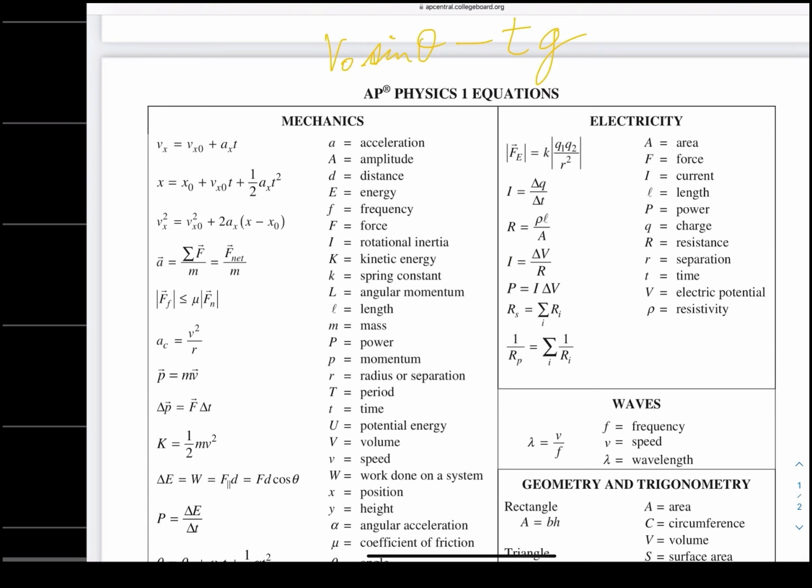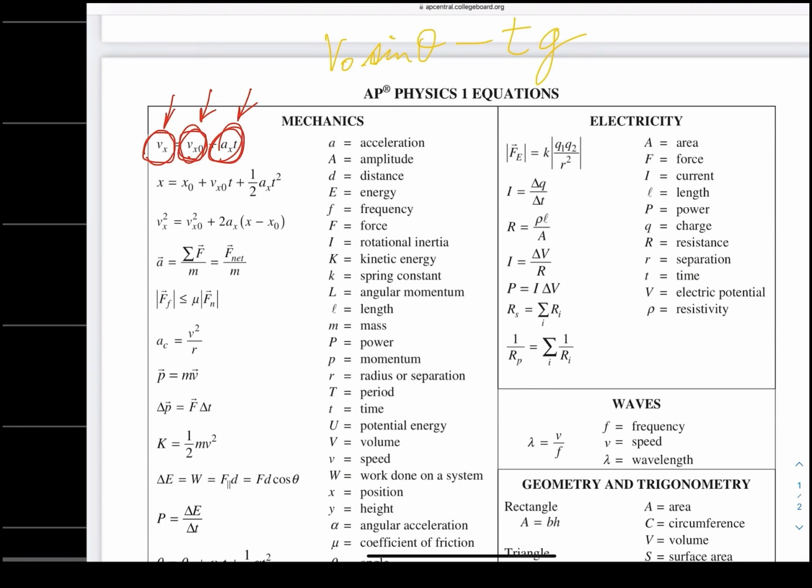They're talking here about velocity in the x direction. And what they say is the velocity is your initial velocity plus your acceleration times the time. How fast you are going is your initial speed plus any tick-tock change in your speed based on your acceleration.